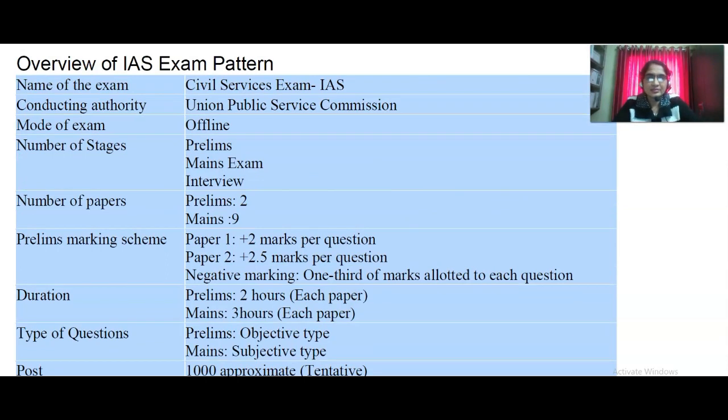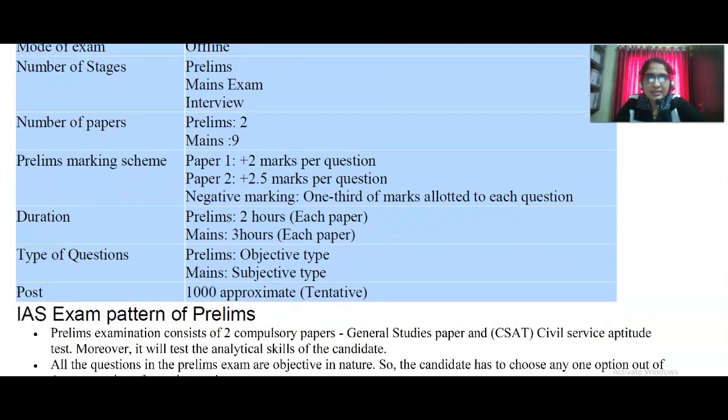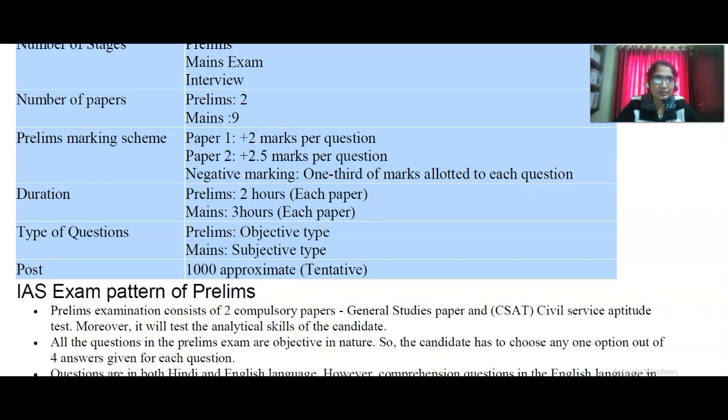Name of the exam: civil service exam, called IAS. Conducting authority: Union Public Service Commission. Mode of exam is offline. Number of stages: prelims, mains and interview, 3 stages. Number of papers: prelims 2 and mains 9 papers. Prelims marking scheme: paper 1 has 2 marks per question and paper 2 has 2.5 marks per question. Negative marking is 1/3 of the marks allotted to each question.